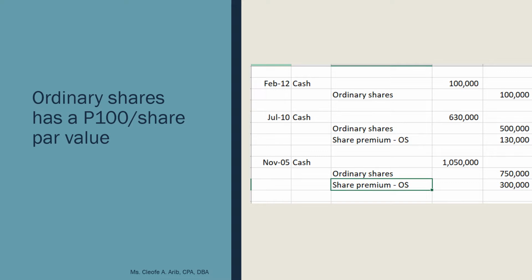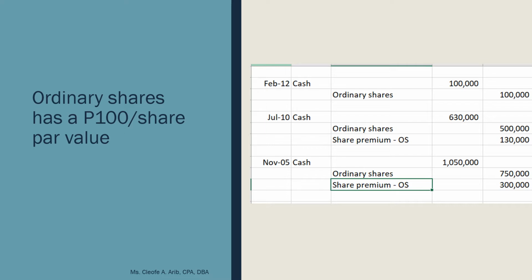Now, before I forget, before Feb 12, the first entry that we see when I look at your books, when you form your corporation, is the recording of your authorized capital. It is not a journal entry. What you prepare will be a memorandum entry. What do you write there? In this case, for example, the name of the corporation is Roa Corporation. You simply state there, Roa Corporation is authorized to issue 100,000 shares.